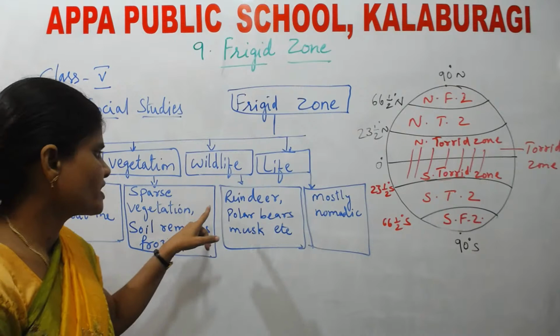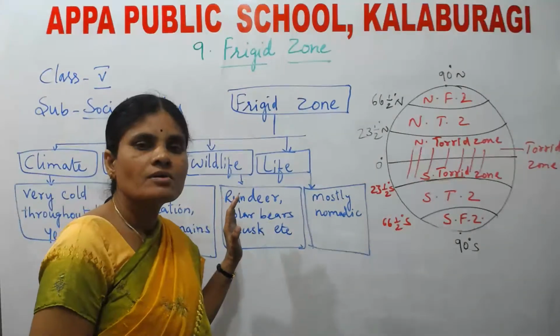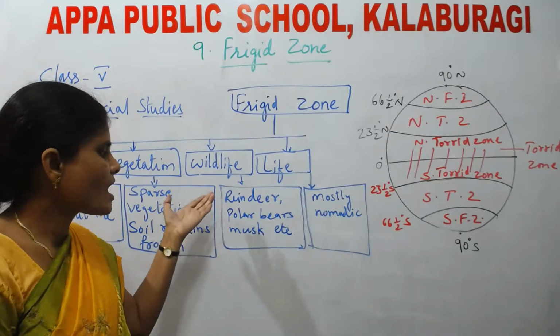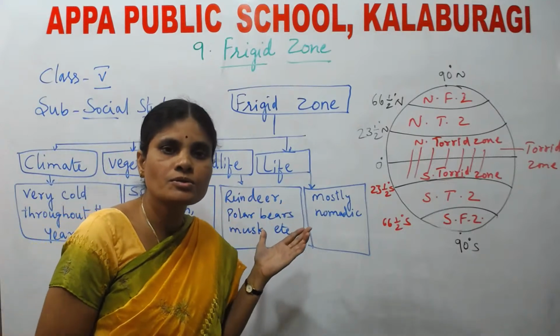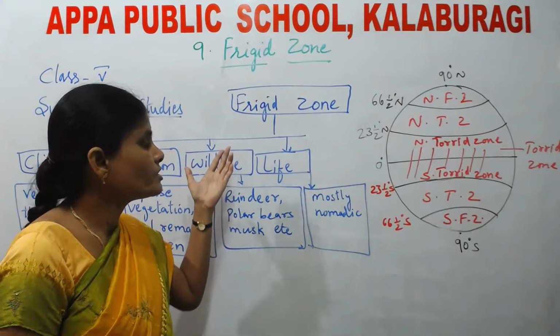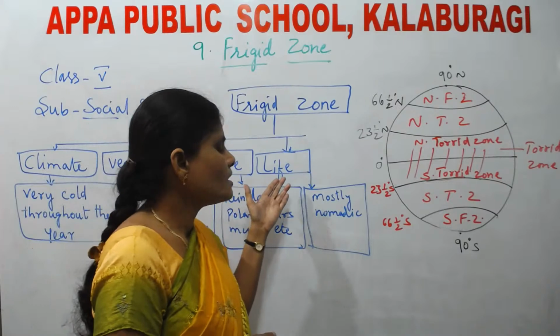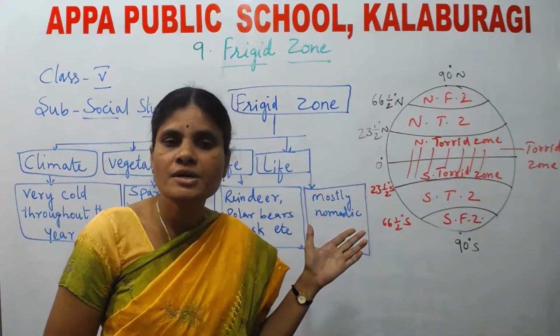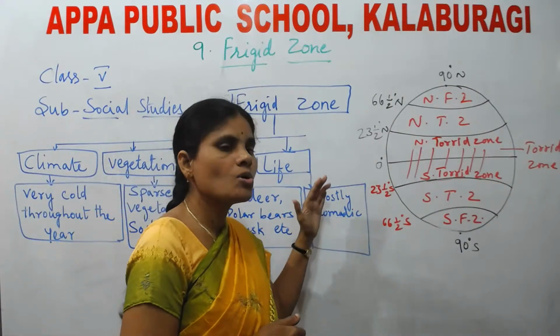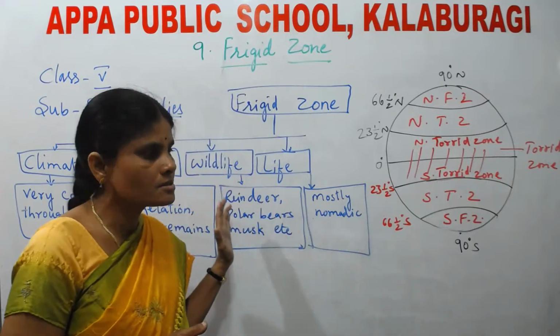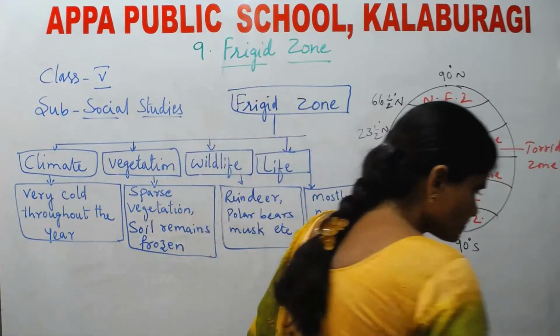Next, wildlife. What is wildlife? Wildlife means animals. What are the animals we are going to find in the frigid zone? Next, life. What type of life is led by the people in the frigid zone? All these points we are going to learn in this lesson. Okay, children.